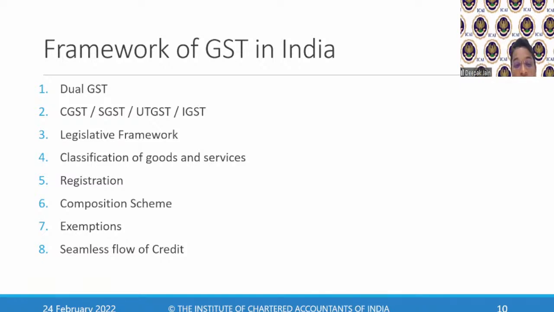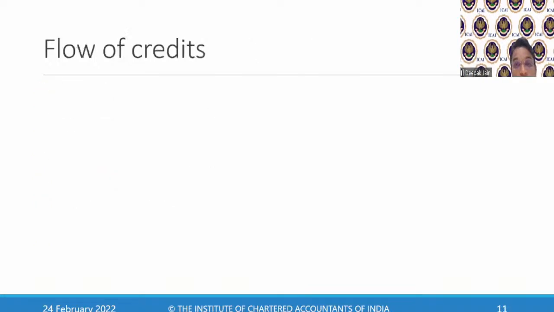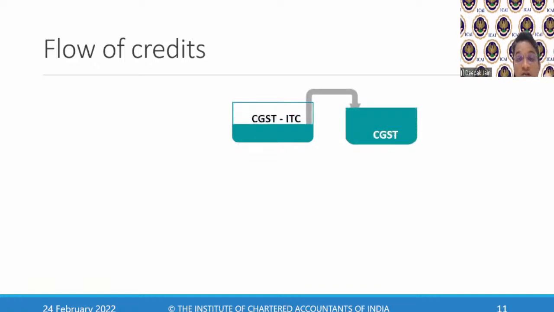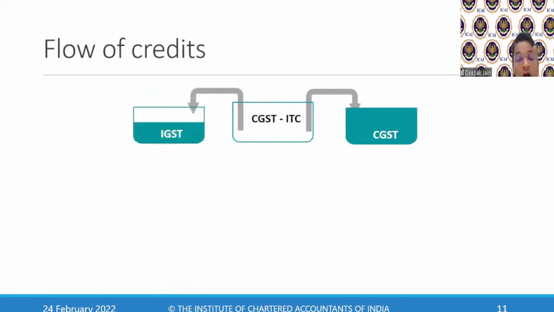Now, how do I understand the seamless flow of credit? It is through this chart. If I have a credit of CGST, then I can utilize this for payment of my CGST and I can utilize this for payment of my IGST. First, I should utilize it for my CGST, then for my IGST.